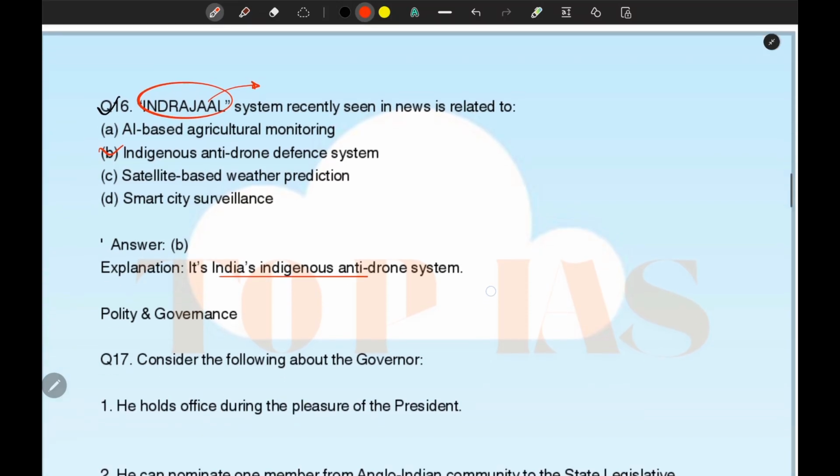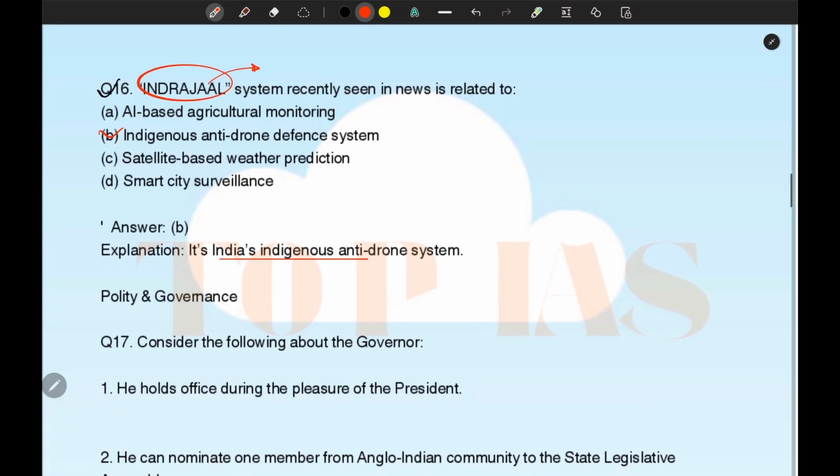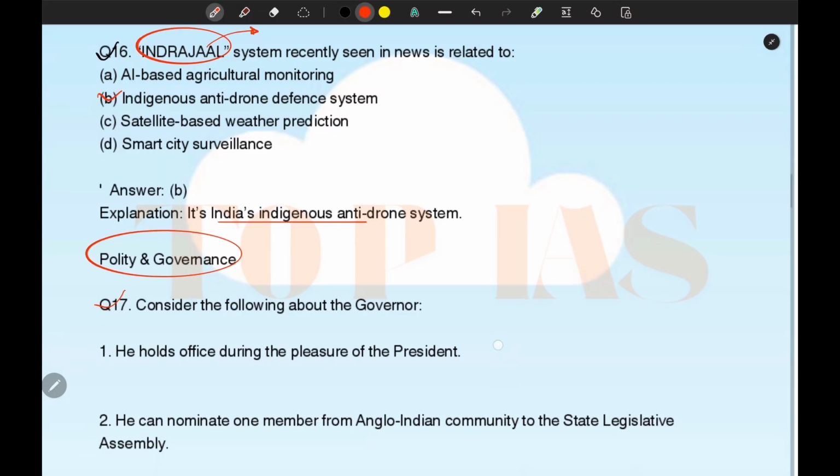So the next part of the general studies that we will be covering is polity and governance. So from question number 17 onward we will be having questions related to polity and governance. Okay, so the first question related to polity and governance is question number 17. So let's read this question.